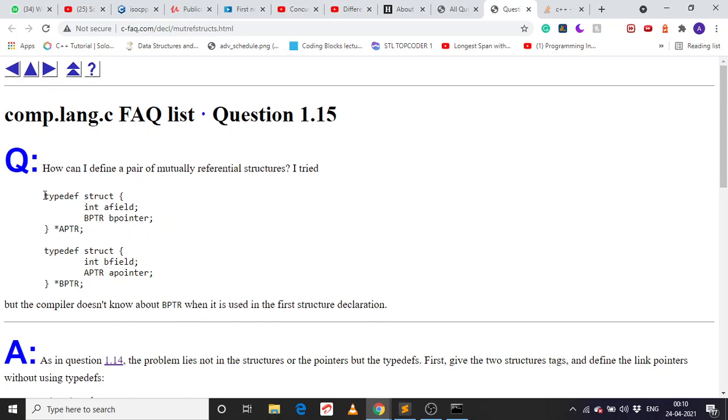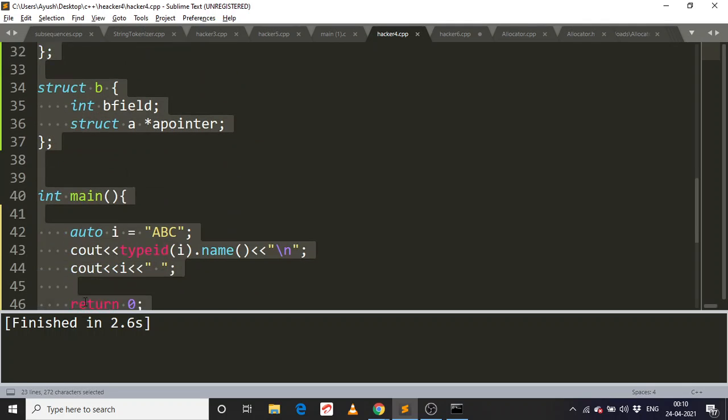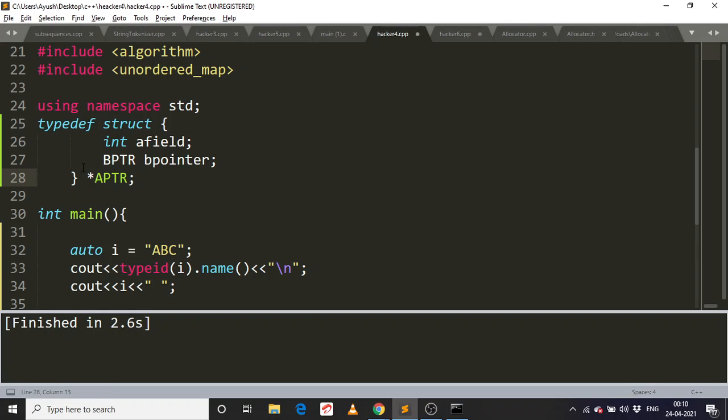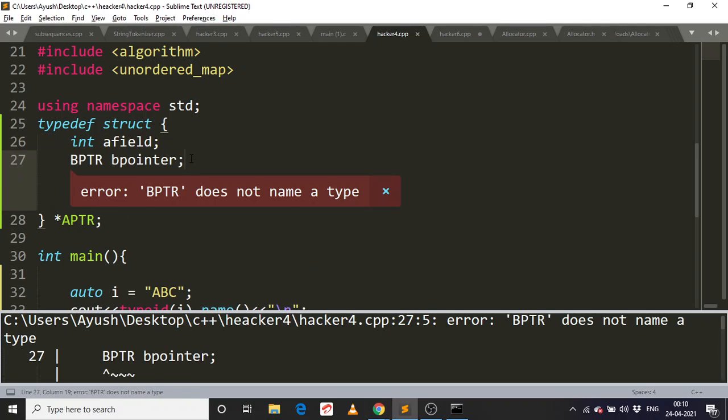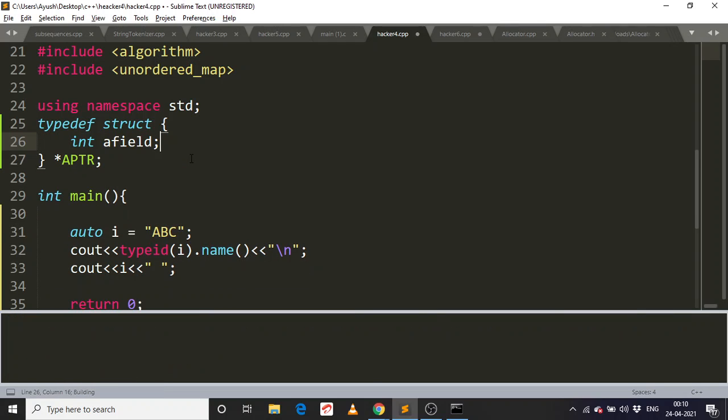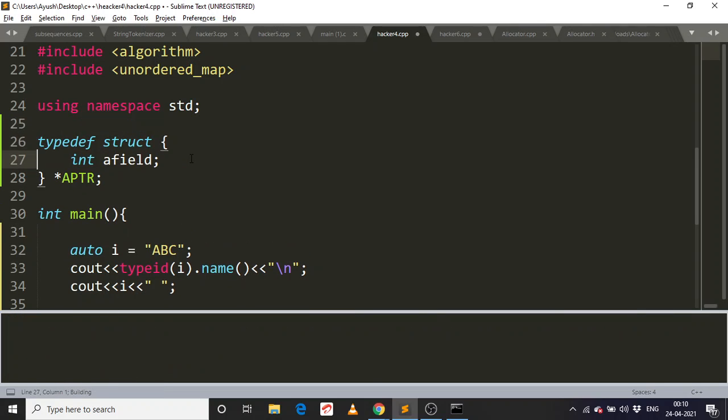But what's the problem here is we are not giving any name. I don't know if it's correct. So that's also right. We can put the name here also.